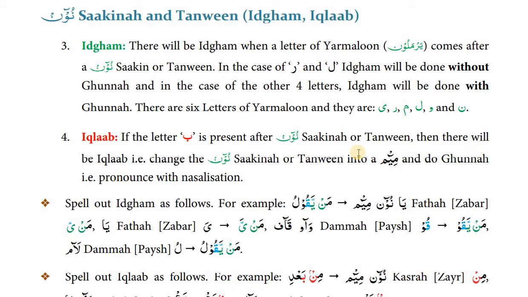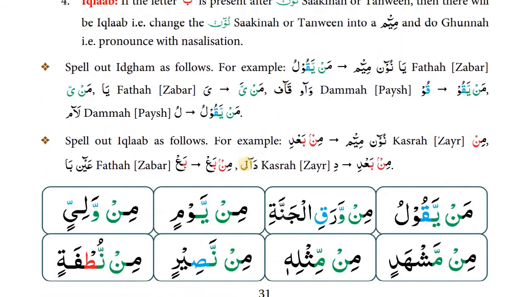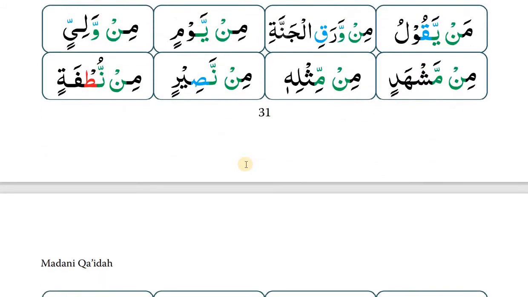Secondly, we learned what iqlaab is. We say that if after noon sakin or tanween a letter ba comes, iqlaab will be done. And what is iqlaab? We change the noon sakin or tanween to mim and do gunna, and this is called iqlaab. And then we learned how to spell out idgham and iqlaab. I gave you an example. Okay, so let's start our exercise.